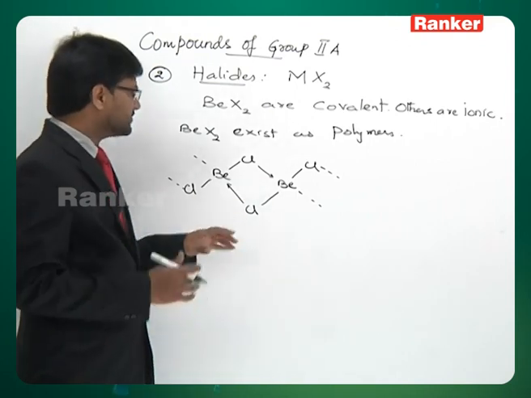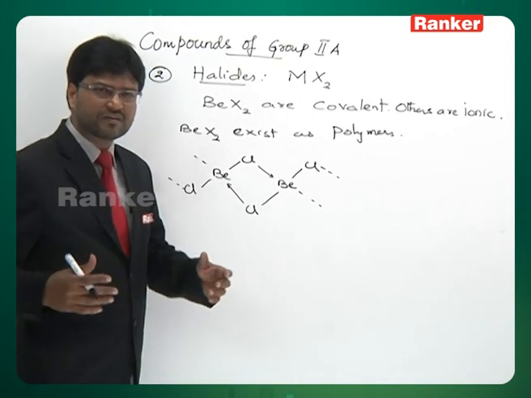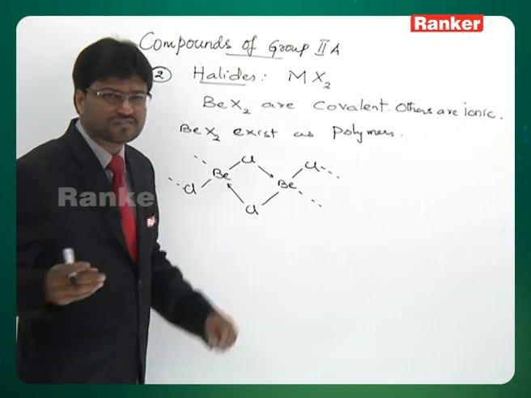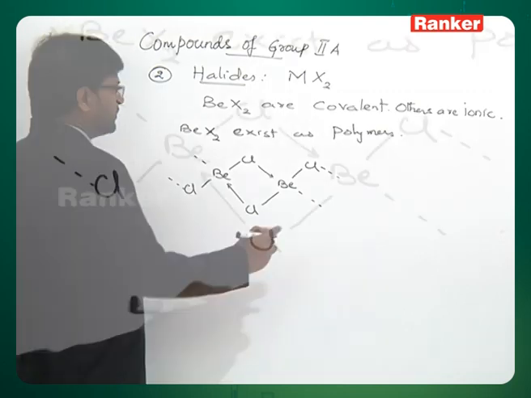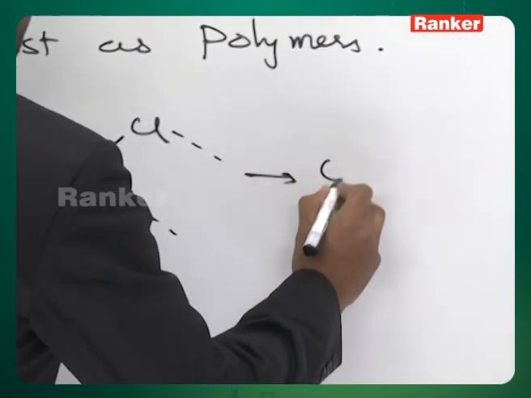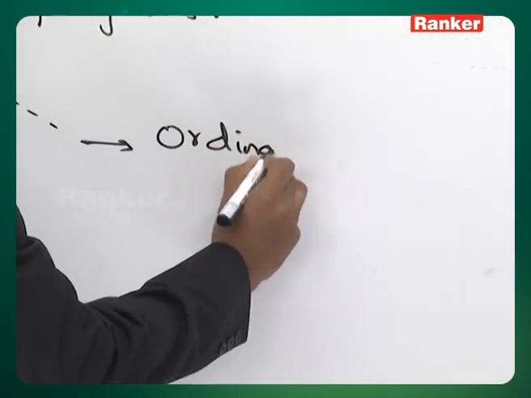These are polymeric. So under ordinary conditions, beryllium chloride does not exist as discrete molecules. It exists as a polymeric structure of this type. This is under ordinary conditions.